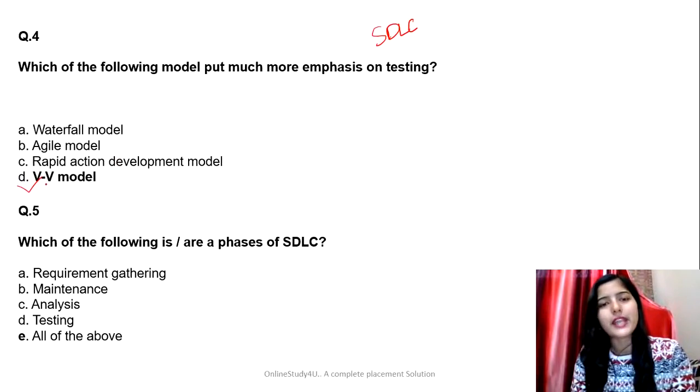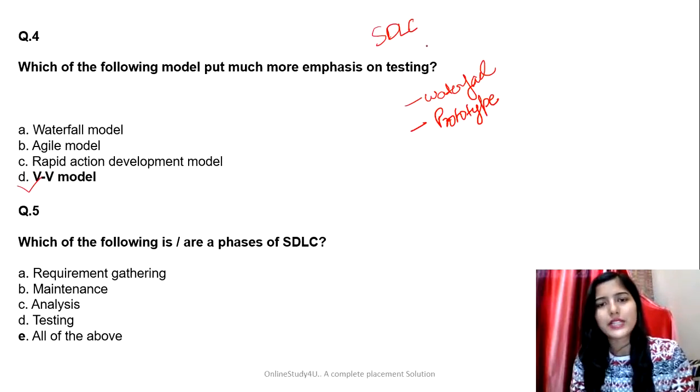So before sitting in the subject QT test, make sure that you revise the concepts regarding SDLC. The models we have, for example, waterfall, prototype. Just go through the basic understanding of these models, because students are getting questions based on these models as well, based on SDLC cycle as well. So just revise them once. It is going to be very helpful for all of you. So the correct answer for this one is V model.